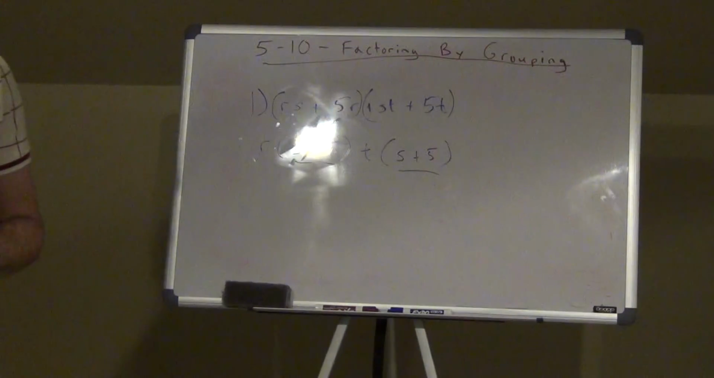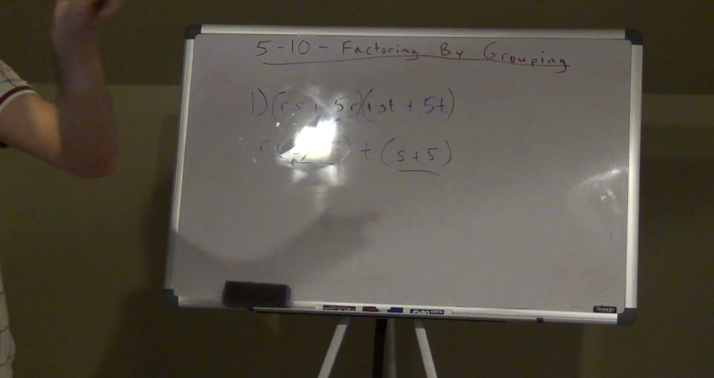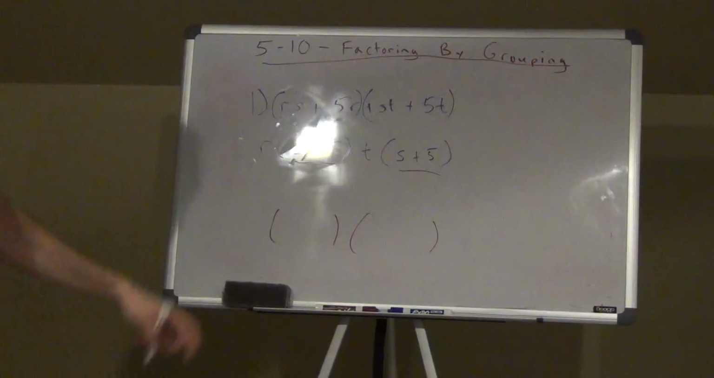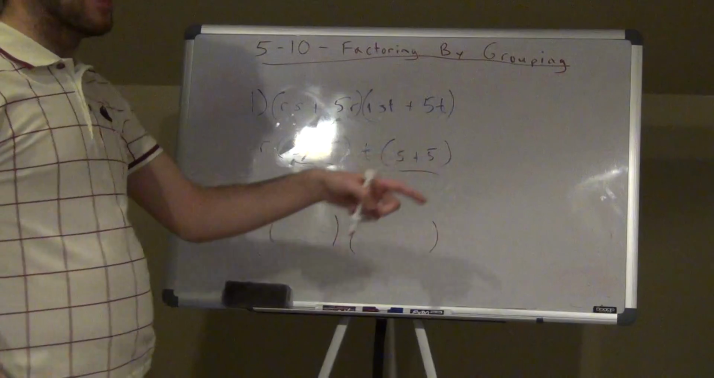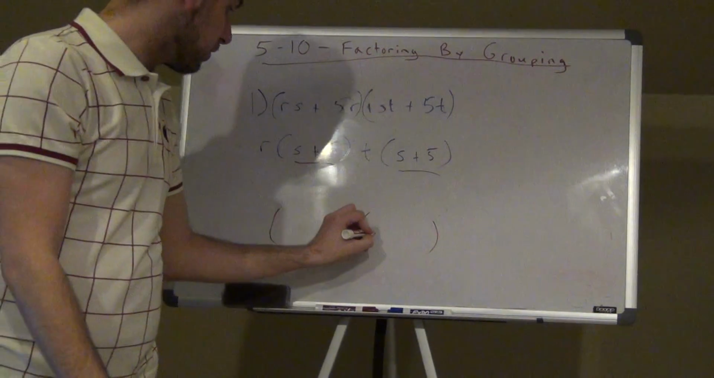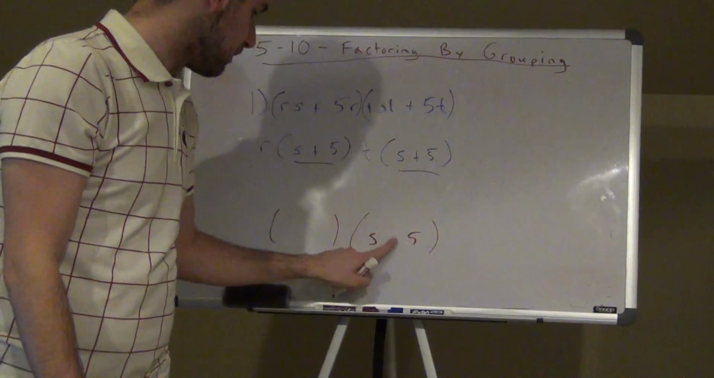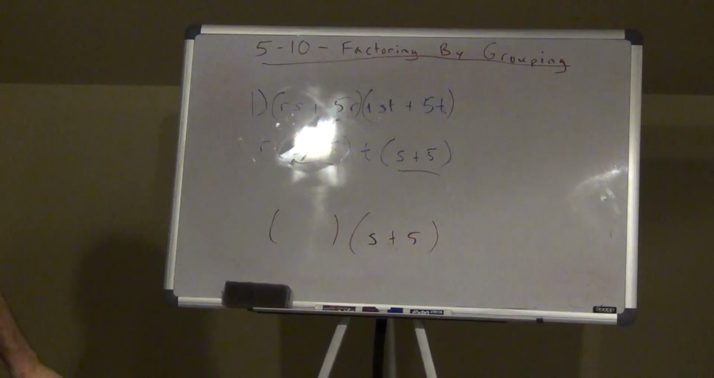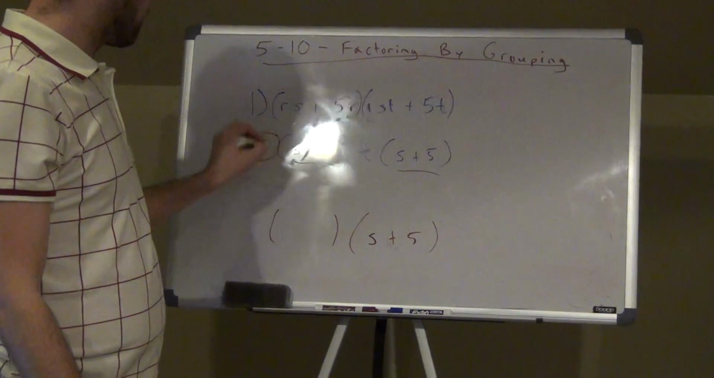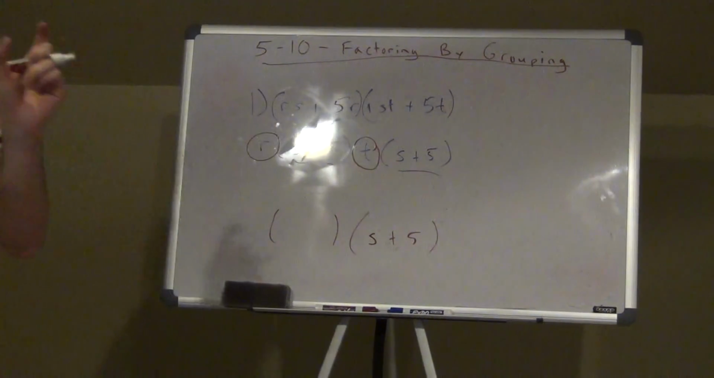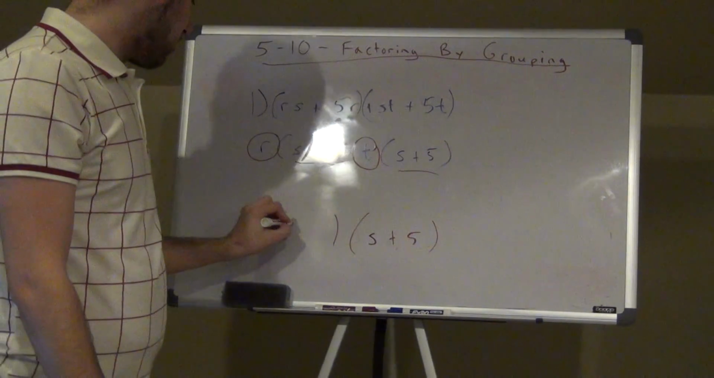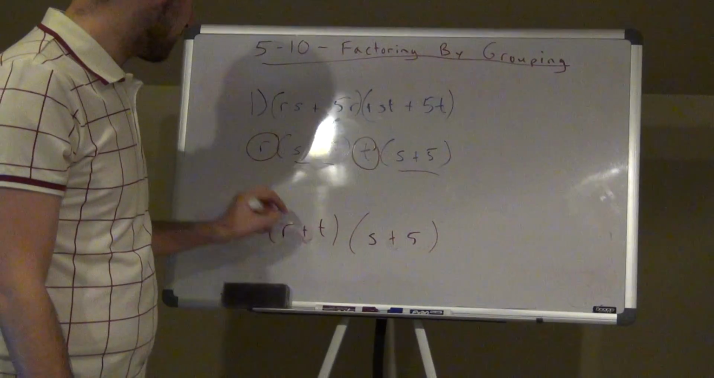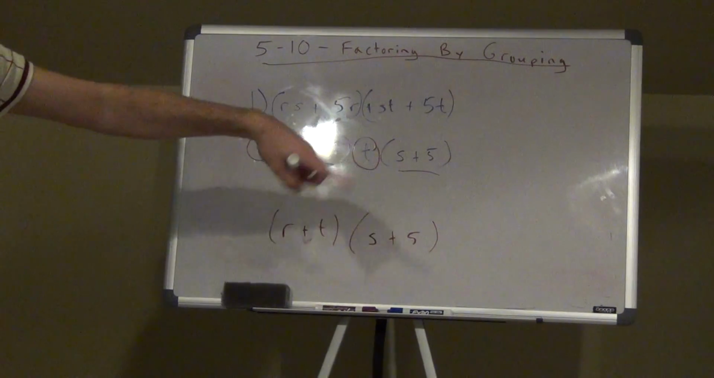So then, once I do that, how do I finish my factoring? Remember, my factoring is 2 sets of parentheses. One of the sets is going to be my s plus 5, the thing that they have in common. Just take that once. But what is my other set of parentheses going to be? It's going to be those greatest common factors you took out. So this positive r and this positive t are going to be our other set of parentheses. So I'm going to have r plus t, because they're both positive, there's no negatives next to them, times s plus 5.